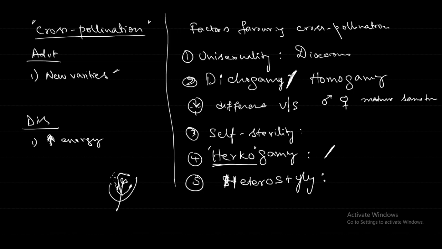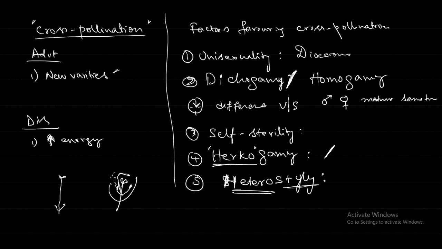So these are the 5 different factors given in your syllabus that favor cross pollination: unisexuality, dichogamy, self sterility, hercogamy and heterostyly. Generally questions from these confusing terms will be asked quite often. One or two of the factors will be given, and it will ask whether this particular factor favors self pollination or cross pollination. That kind of question will be there.